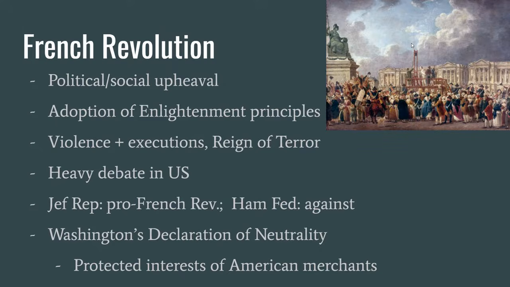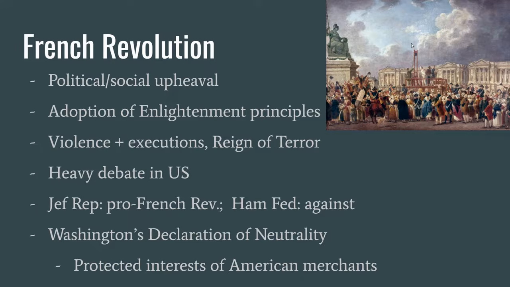The French Revolution is a major upheaval within France that will impact all of Europe and much of the world, including the United States. The revolution starts out with similar ideas to the American Revolution of doing away with monarchy and elite privileges and guaranteeing rights for all. However, it takes a turn towards violence, executions, and an overall reign of terror.